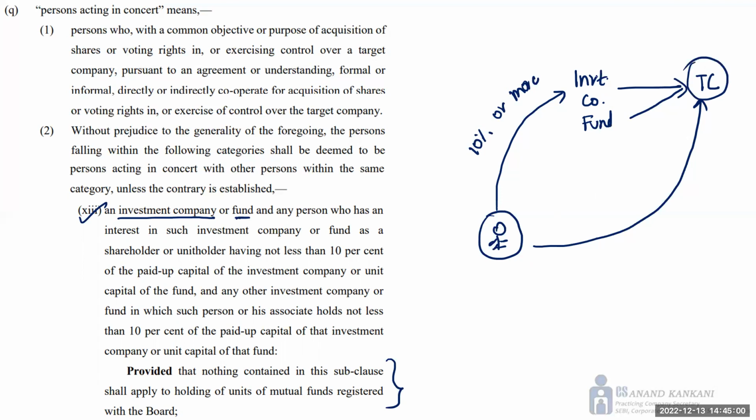So here SEBI would say that, see, you and this investment fund or this investment company, both of you are acting together and both of you are acquiring shares of the target company with the same intention. Therefore, you will be deemed to be a PAC. However, if it's a mutual fund, then again, there is no problem. They will not be called a deemed PAC.